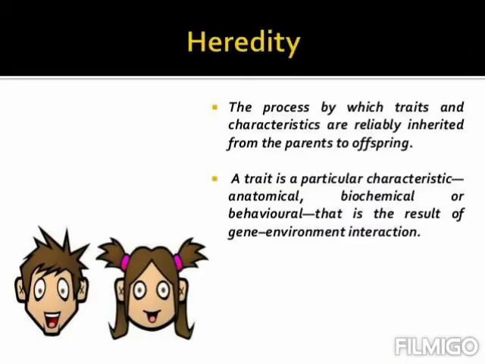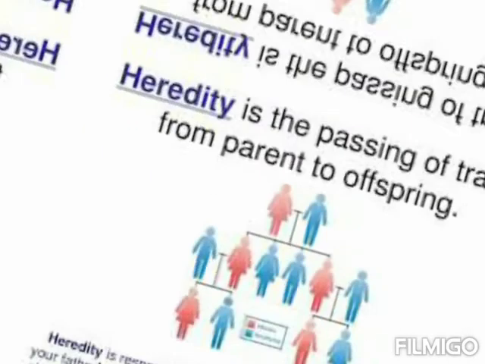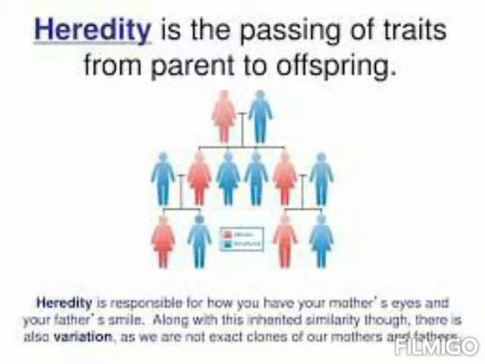So what is heredity? The process by which traits and characteristics, like skin color and hair texture, curly or straight, are reliably inherited from the parents to the offspring. Again, the passing of the character from one generation to another generation. What is a trait? A trait is a particular characteristic, like the color of the skin or the color of the hair. So here comes the definition: heredity is nothing but the passing of traits and characteristics from parents to offspring.